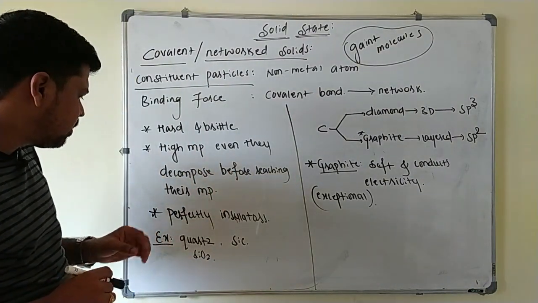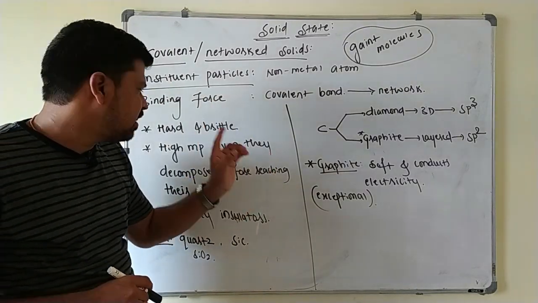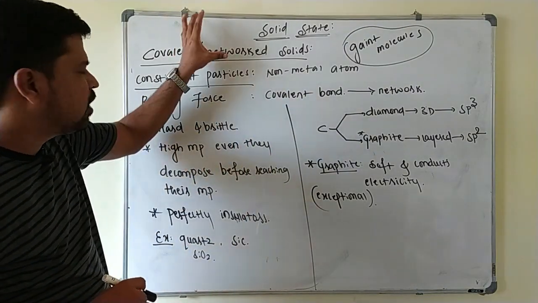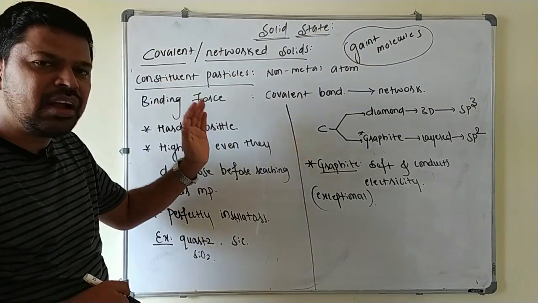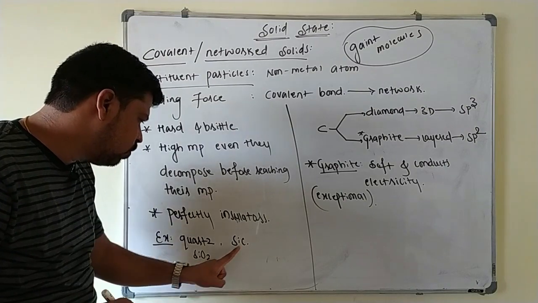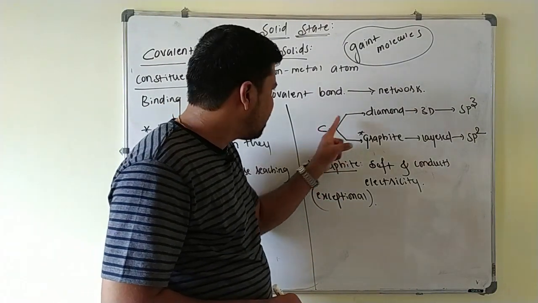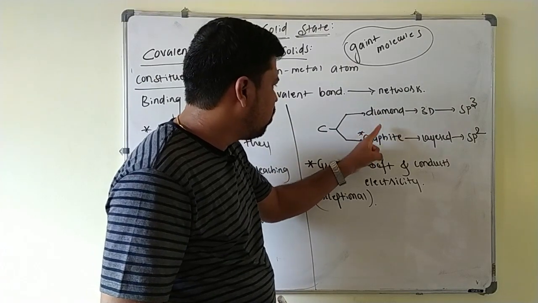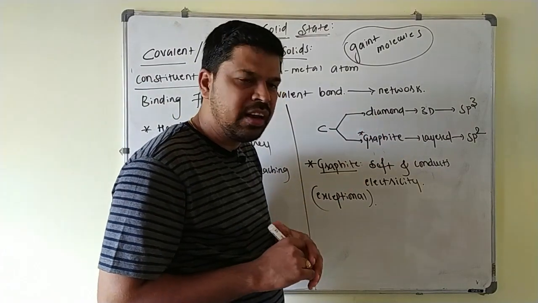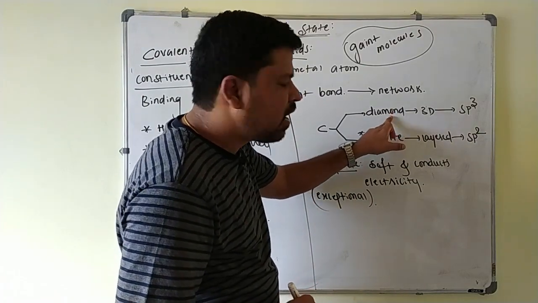Okay, the next point is they are perfect insulators, they will never conduct electricity, and they are hard in nature. All the covalent solids are hard and they will not conduct electricity, and the examples are quartz, the formula is SiO2, silicon carbide SiC, and the allotropes of carbon. Carbon has two allotropes, one is diamond, another is what? Graphite here.